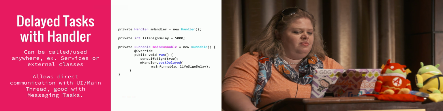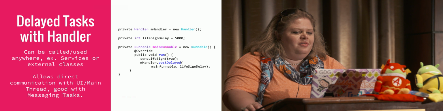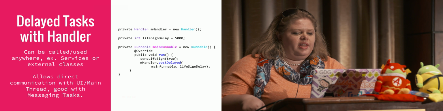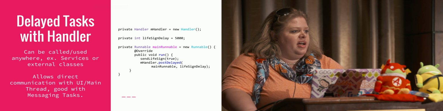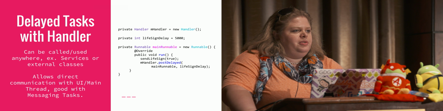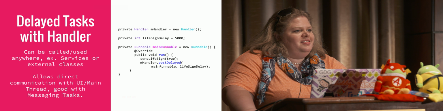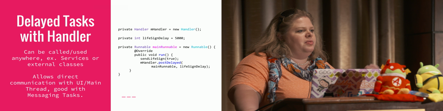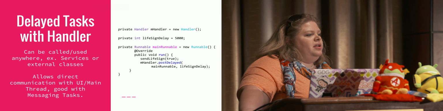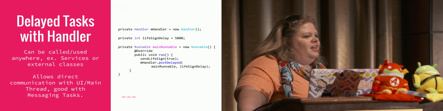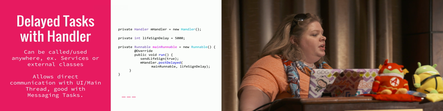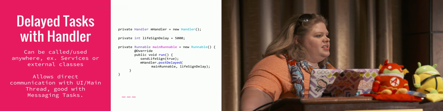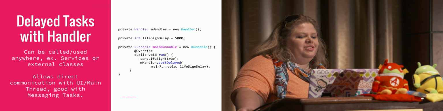And then I just have a runnable that I then execute in the handler. And at the end of when I've actually sent my life sign, I just post delay it. So that means that I can just have it continually run and self-propagate, but it also means that I'm allowing other things to run without interfering with it. And I'm also not holding the objects in that thread for any longer than I need to. It actually will generate as necessary, so that's really, really useful.